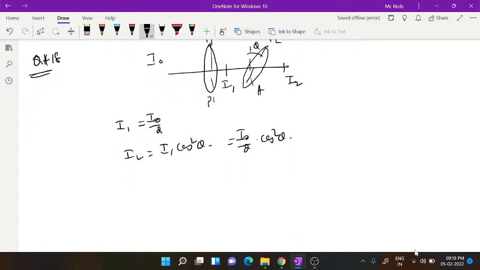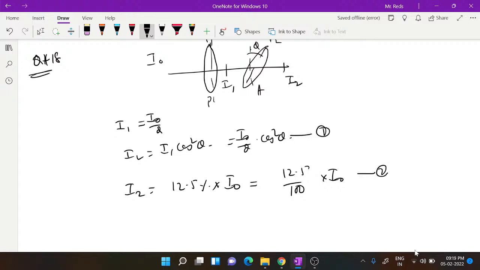What is given here is that only 12.5% of the intensity of light incident on the first sheet emerges out. So that is I2, which is 12.5% of I naught. 12.5% of the incident I naught means 12.5 by 100 into I naught.